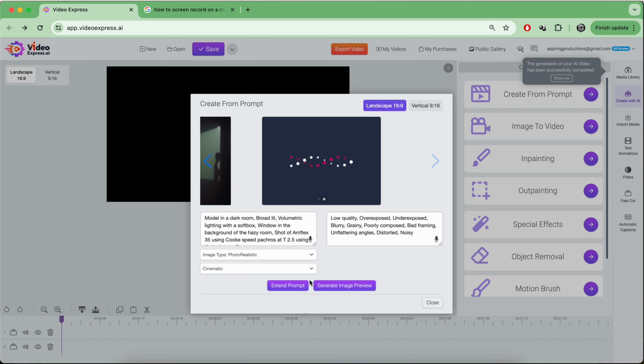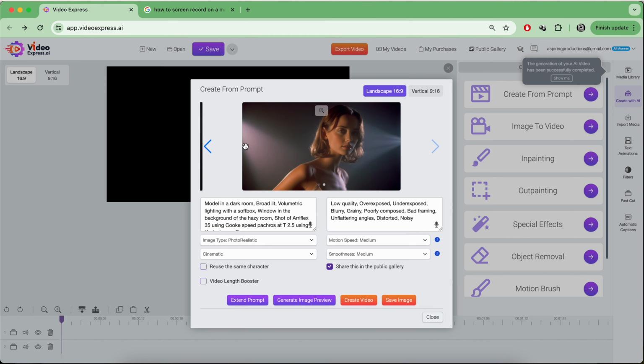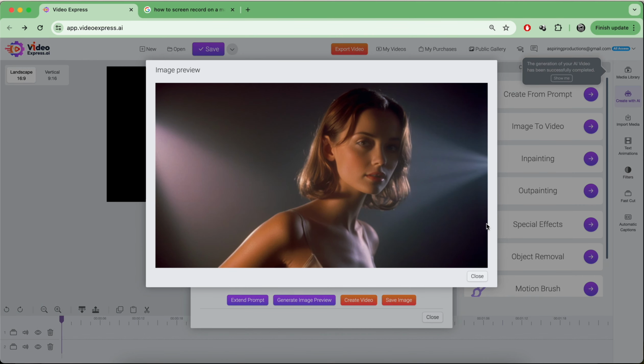And by the way, at any point, you can go back to a previous one. So let's say, okay, I got this one. I got this model. She's lit now. Now she's broad lit. So that's broad lit properly. Okay, so it's lit on the broad side of the face.